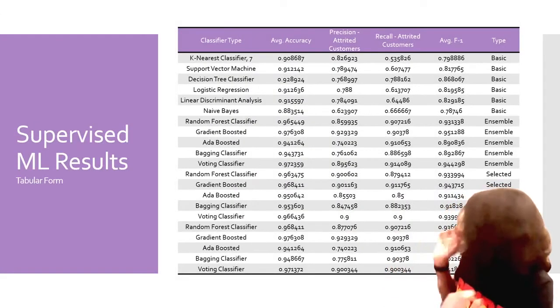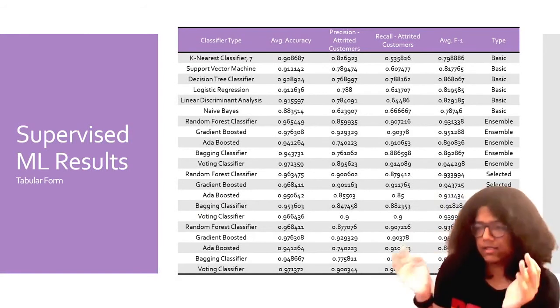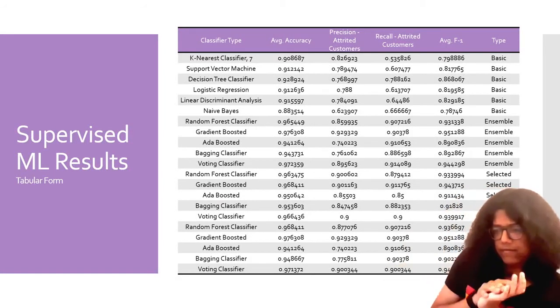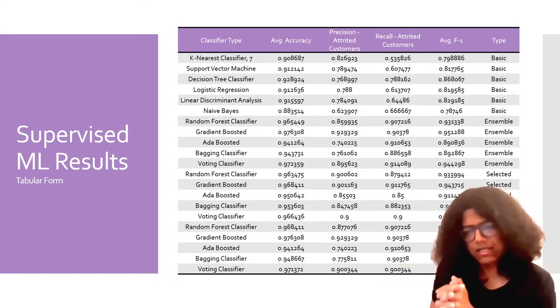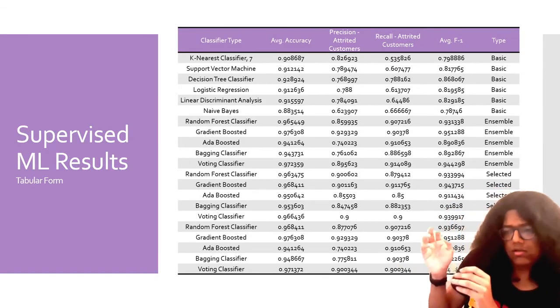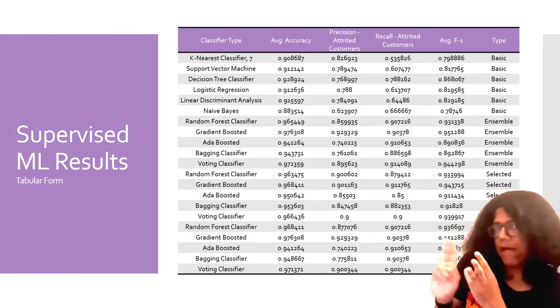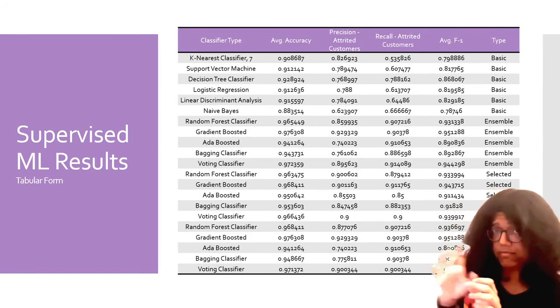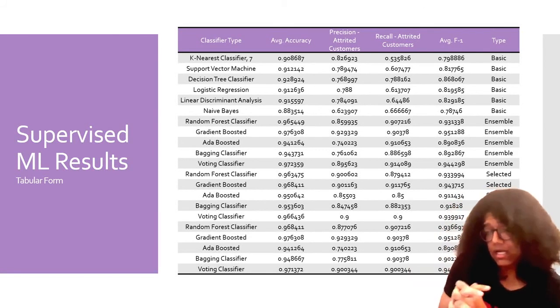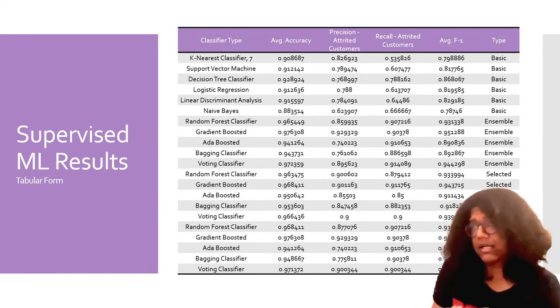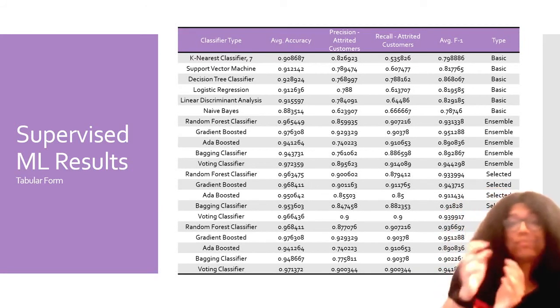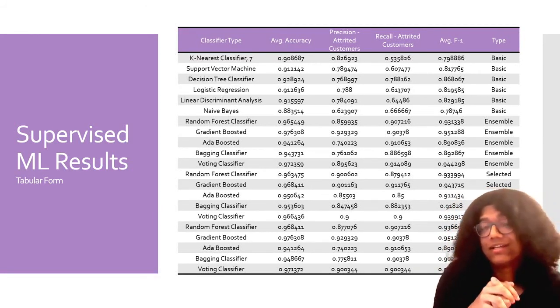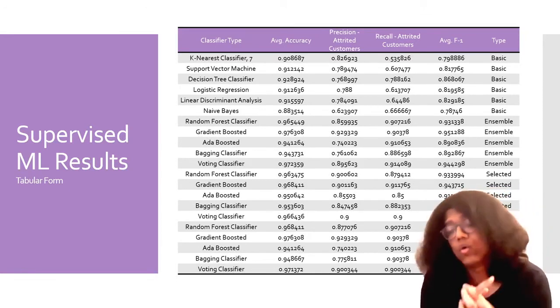So lots of results up here because lots of testing done. But if we look at it, the voting classifier is using random forest, gradient, ADA, and bagging in a soft class voting method to get the best results, and using ensemble classifiers as part of the voting pipeline actually does do quite well.